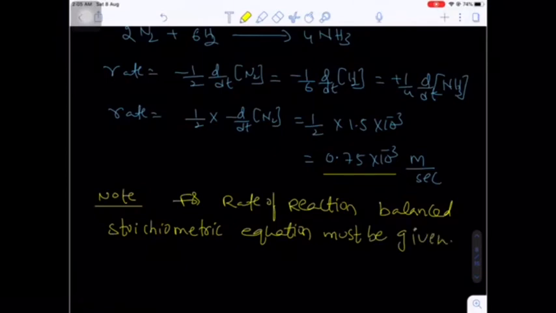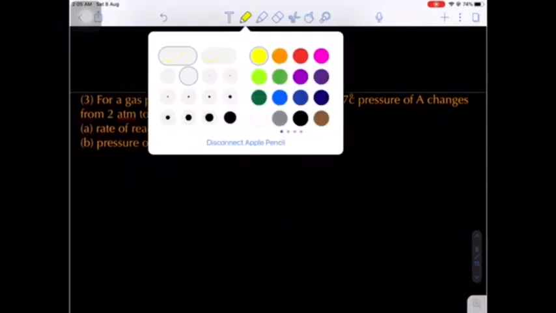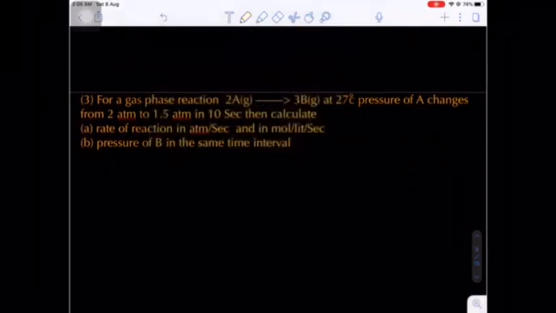This is a very important note. For any reaction, to determine the rate of reaction, the stoichiometrically balanced equation should be given. Okay. Now the next question, question number 3.